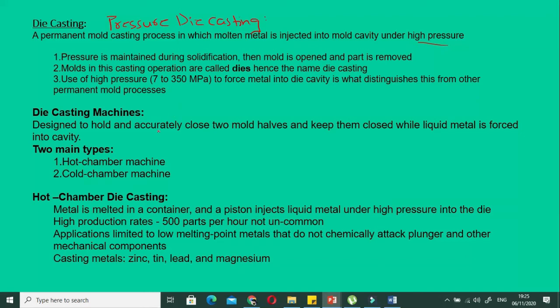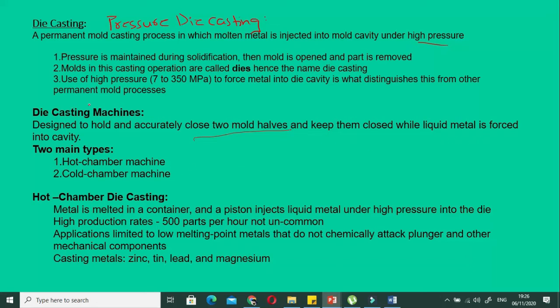So the purpose of the die casting machines is to hold the two halves of the mold together and keep them closed under the liquid metal's force. Until now we have been studying a flask which has some riser, sprue and the mold cavity, and some cores and all that. But in the case of die casting, we call it a die casting machine. The main purpose of that machine is to hold the two halves of the mold together until the casting is completed, and keep them closed while the liquid metal is forced into the cavity.